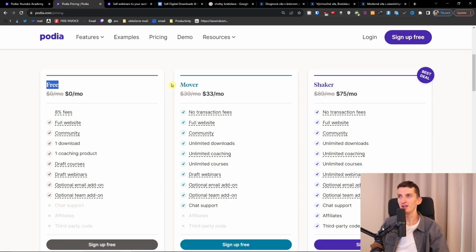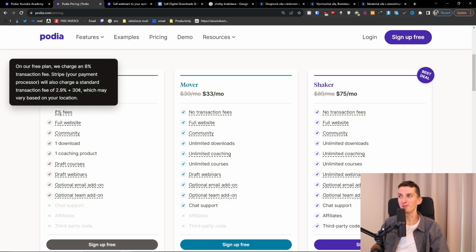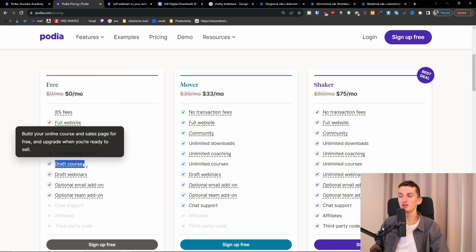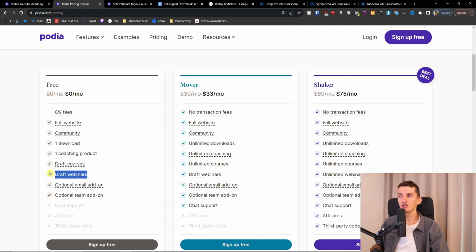So first, the pricing plans. Here you're going to find Free, Mover, and Shaker. The Free plan is completely free with 8% fees. But the important thing to know is that you're going to have draft courses and draft webinars, so you can't really publish the courses and start selling them. But what I really like is that here you can set it up. So you can create a course and really just play around for a whole month without paying anything.